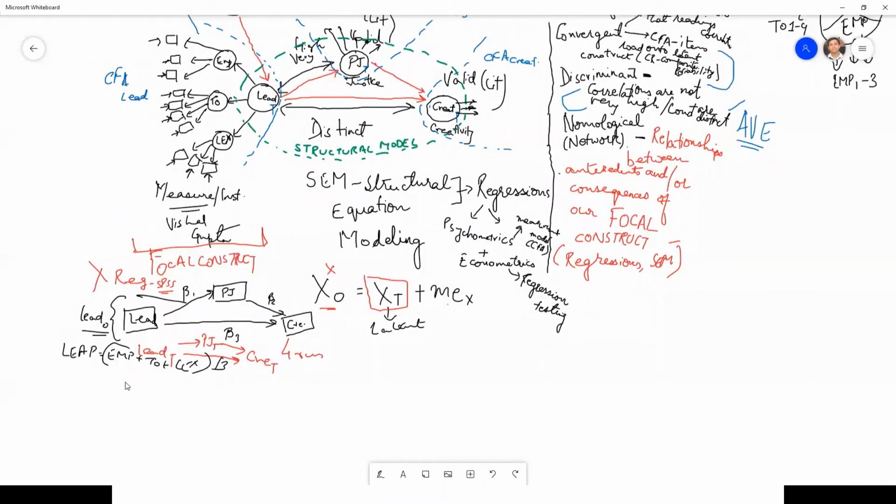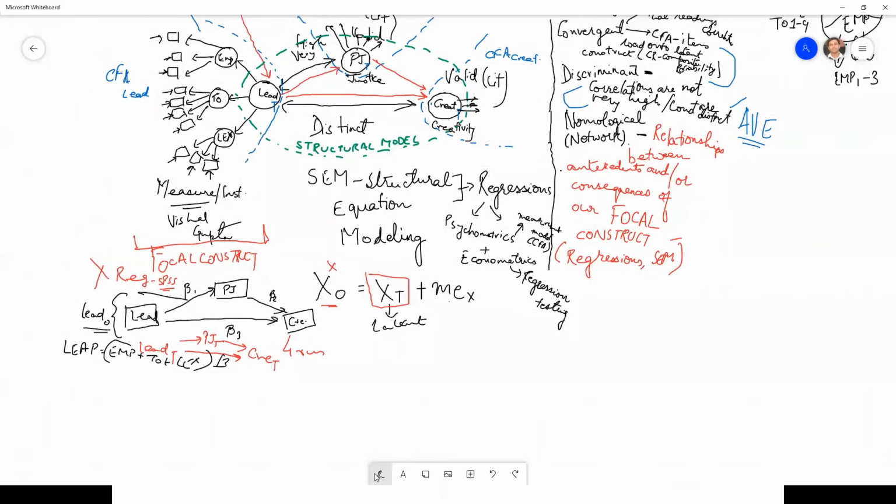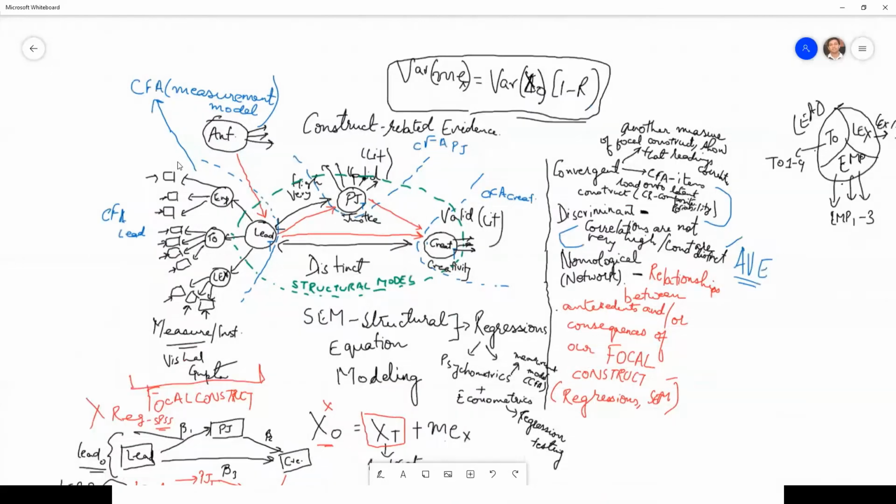This is something that you would have done when doing regressions using SPSS. But here, we are going to give this as an input to the tool. We are going to define this factor structure, and we'll ask the tool to estimate the latent factor leadership.